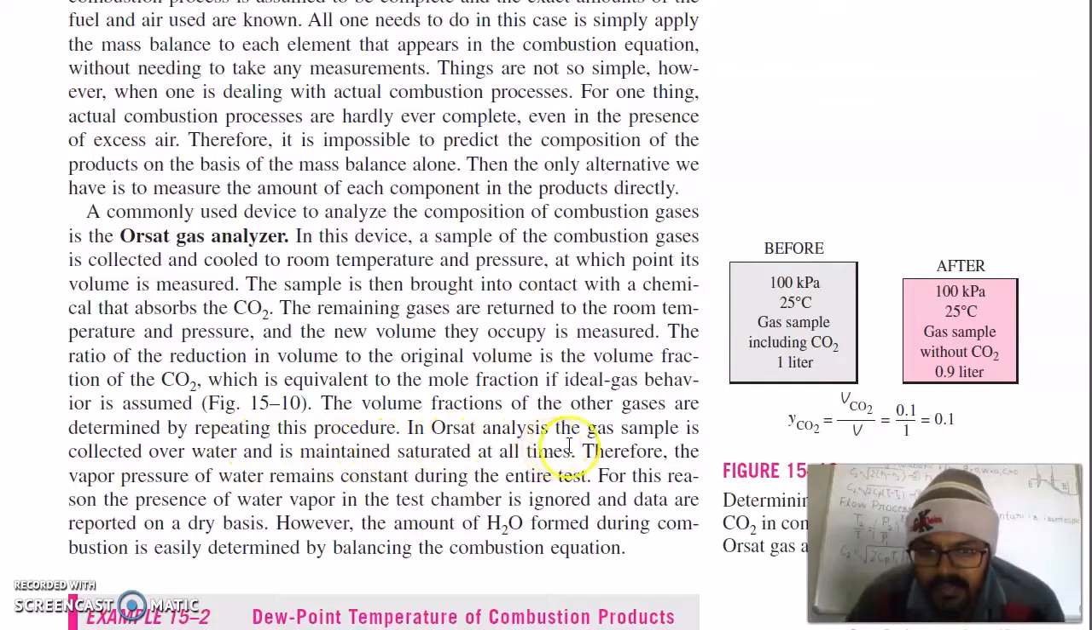In Orsat analysis, the gas sample is collected over water and is maintained saturated at all times. Therefore, the vapor pressure of water remains constant during the entire test. For this reason, the presence of water vapor in the test chamber is ignored and data are reported on a dry basis. However, the amount of H2O formed during combustion is easily determined by balancing the combustion equation.